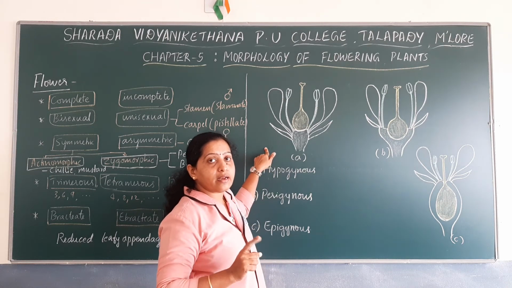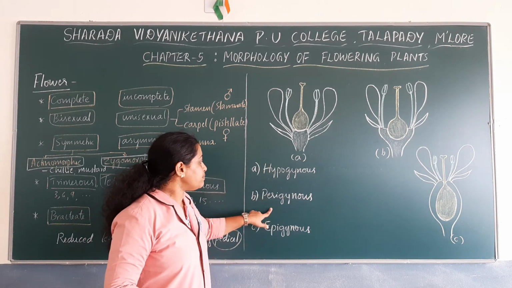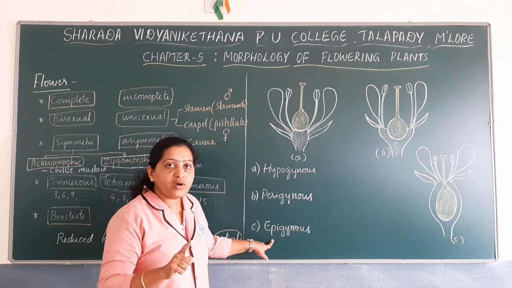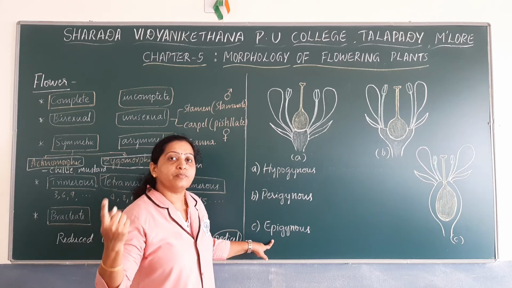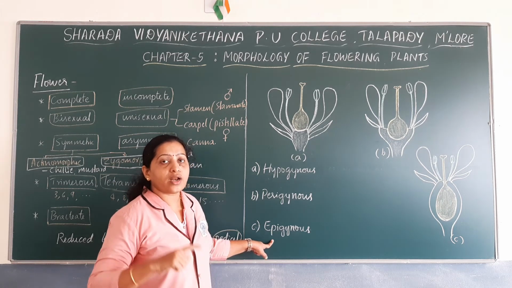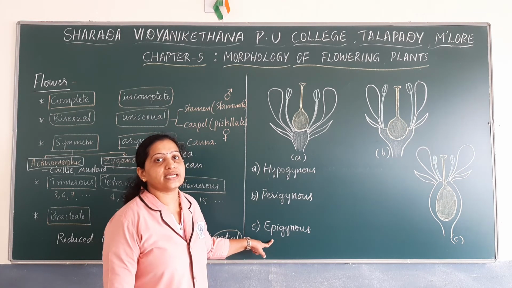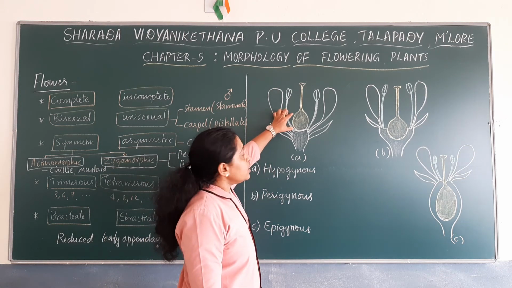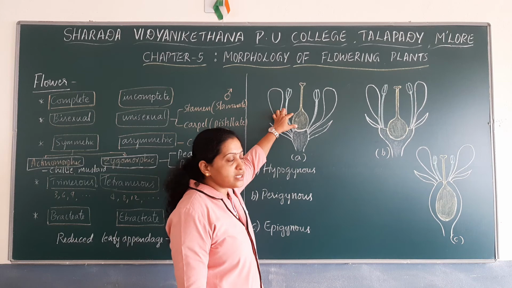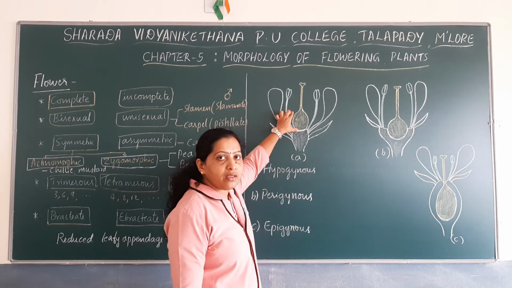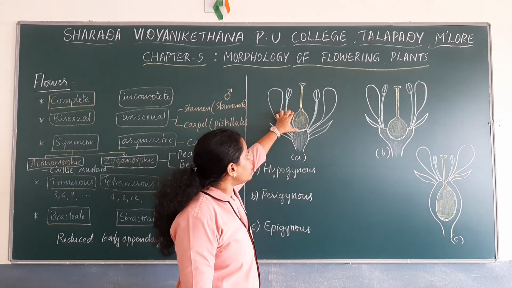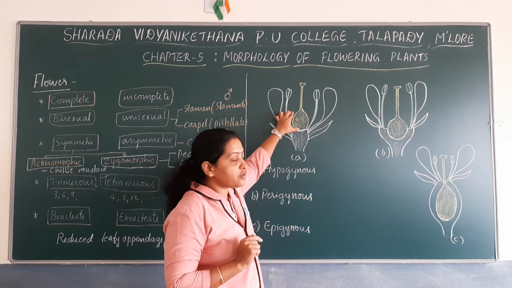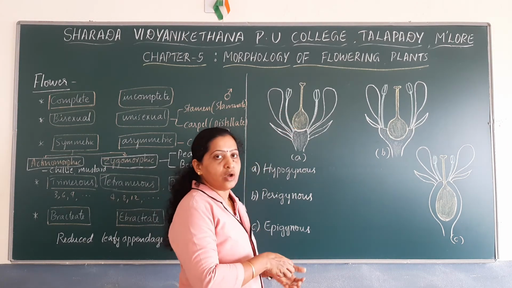We generally categorize flowers into hypogynous, perigynous and epigynous based on the position of the ovary with respect to the other whorls of a flower, like sepals, petals or stamens. When compared to the sepals, petals and stamens, the ovary occupies the superior position. All the other units or appendages of the flower are found below the ovary.